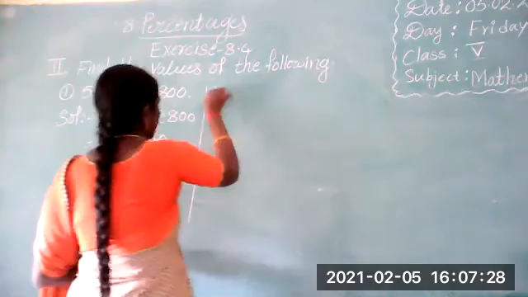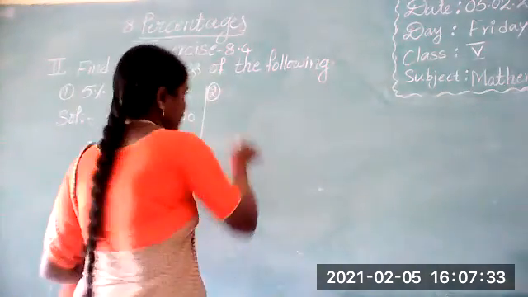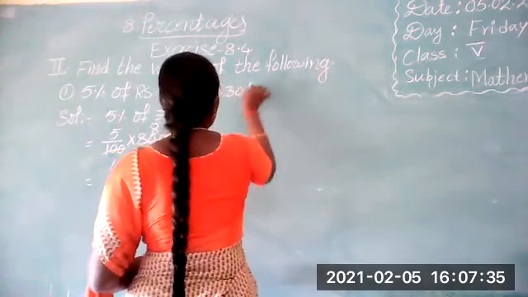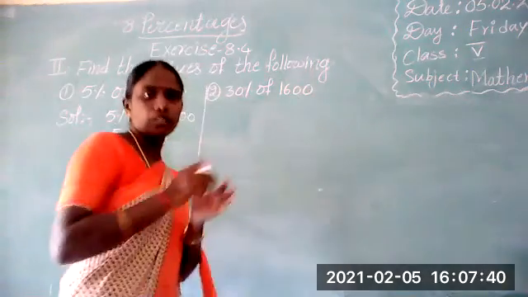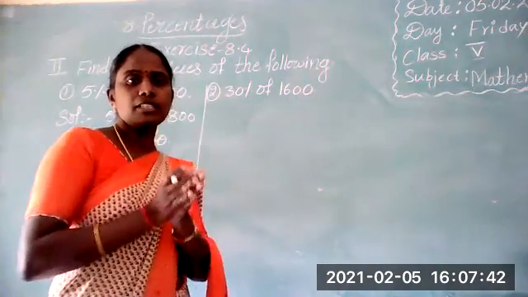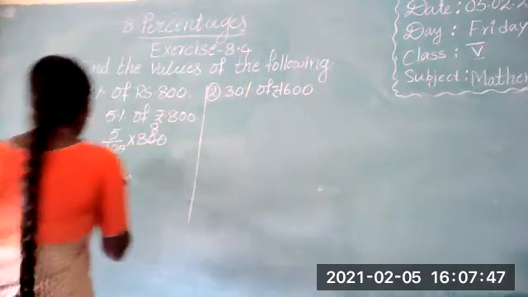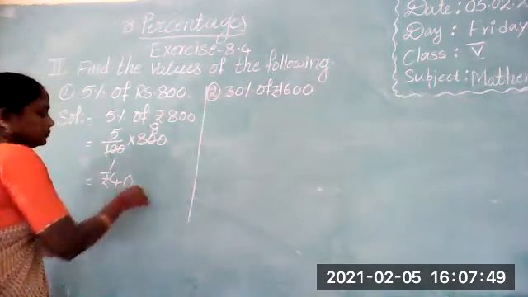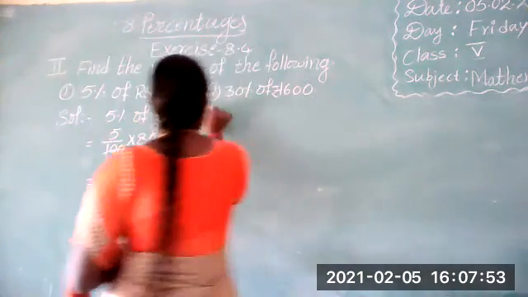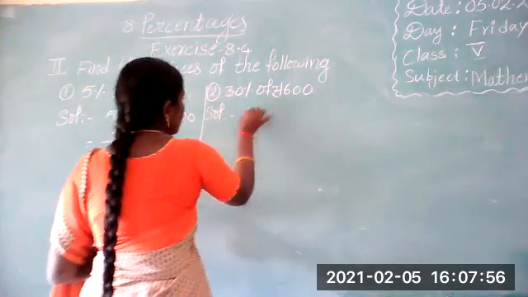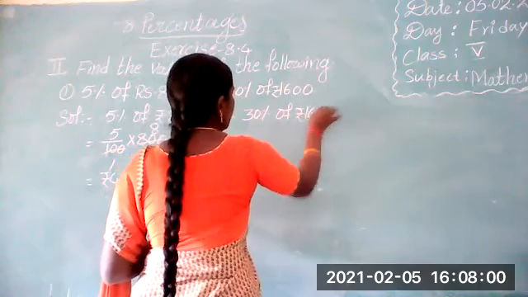And next, the second one is 30% of rupees 1600. You have to follow this same method. How to solve this one? 30% of rupees 1600.